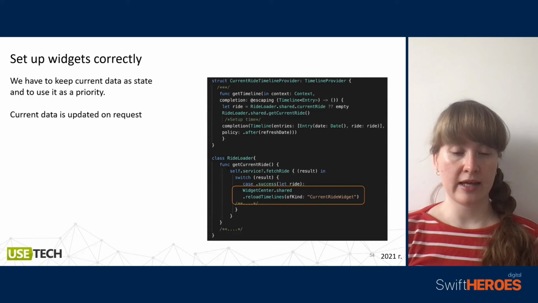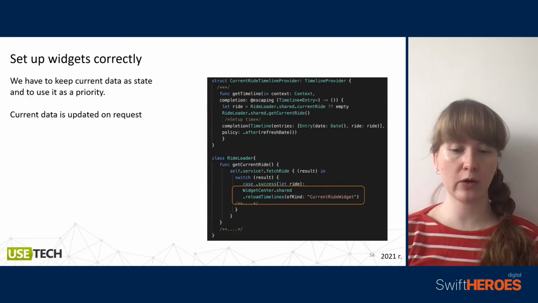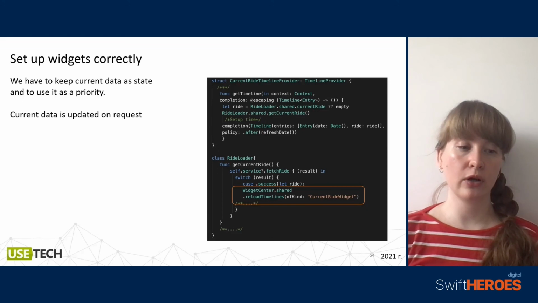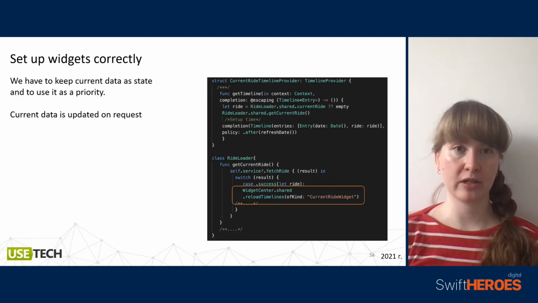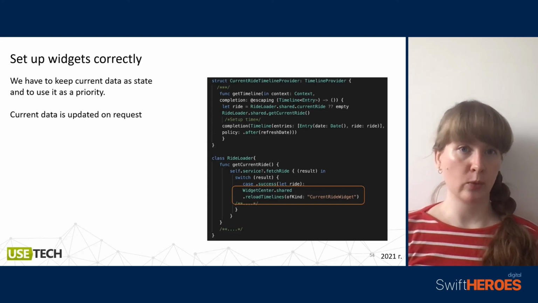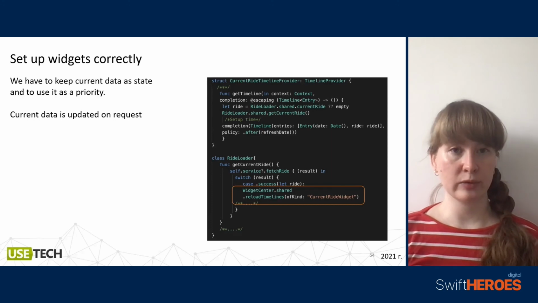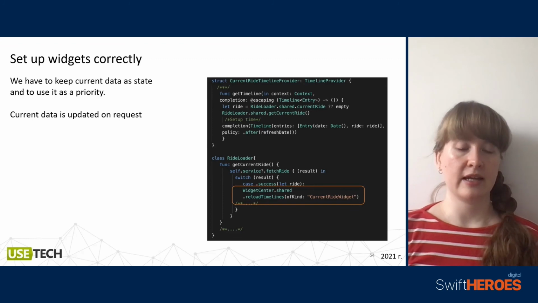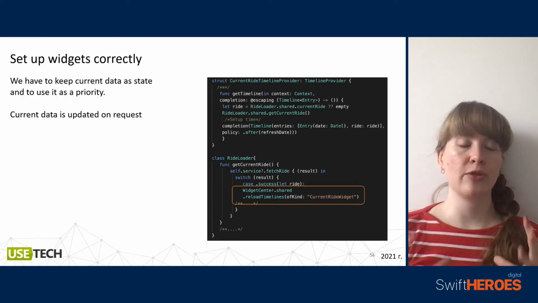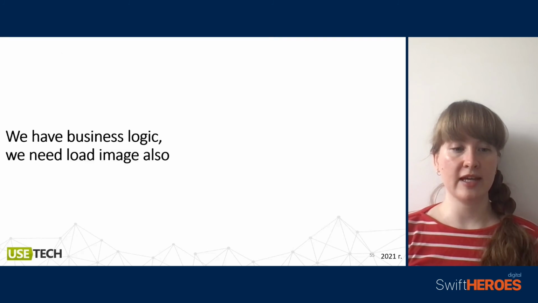And in our service we will ask for fetching our ride, and at the moment when we receive our current ride we need to call reload of our current widget. And we should not reload all widgets. We can reload all widgets, but we will reload a specific kind of our widgets. And also we will save the received value to our service, and we will use this kept state as priority.